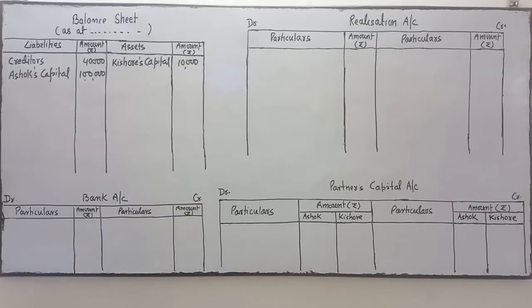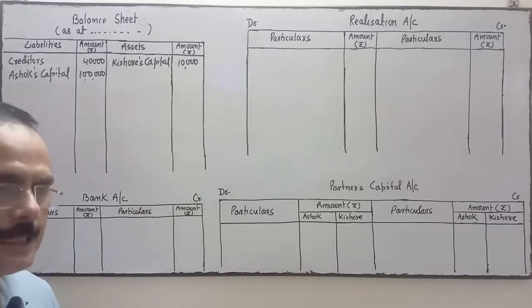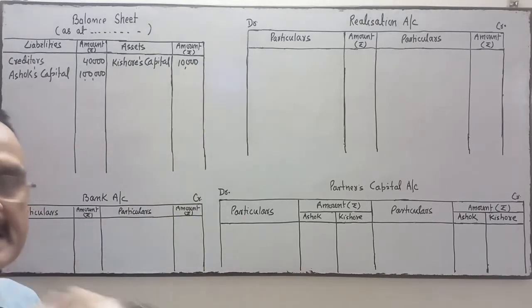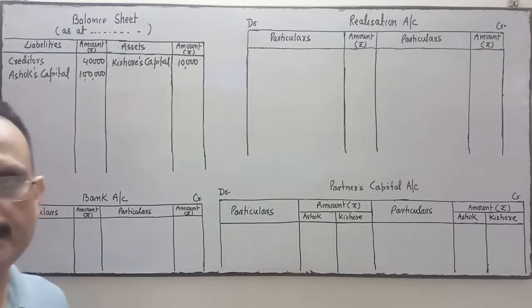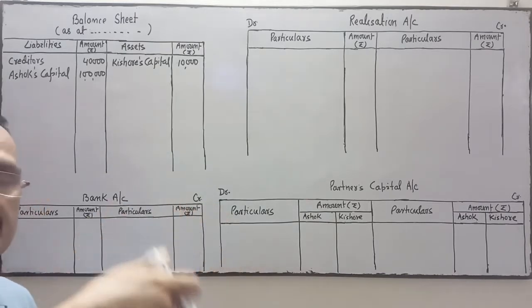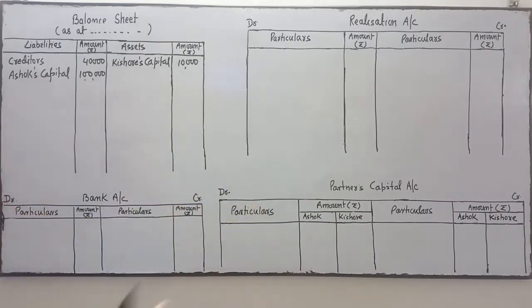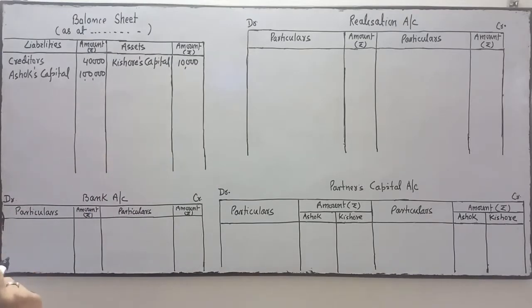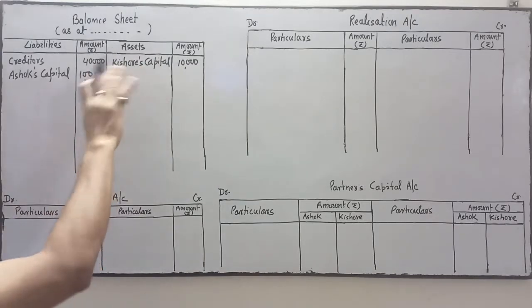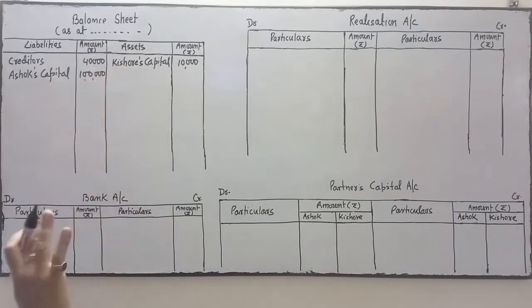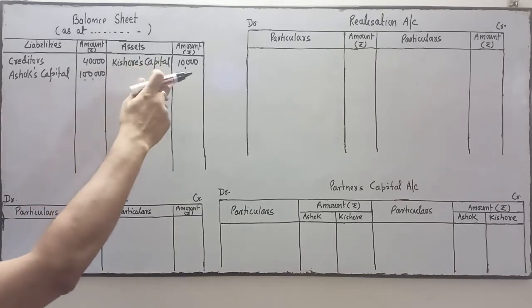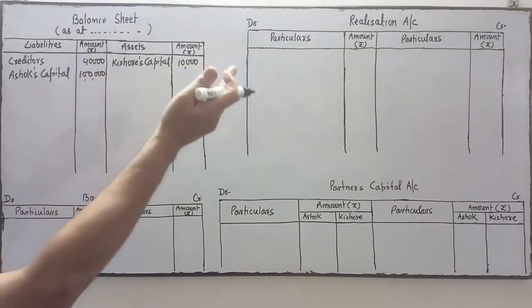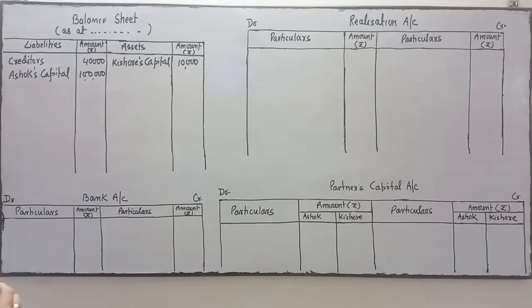What does a debit balance mean? Kishore has withdrawn an excess amount from the partnership firm, more than the capital. That's why Kishore's capital has a debit balance. So it's an asset for the firm, because Kishore has to pay this amount to the firm, since he has taken more than his capital amount from the firm.